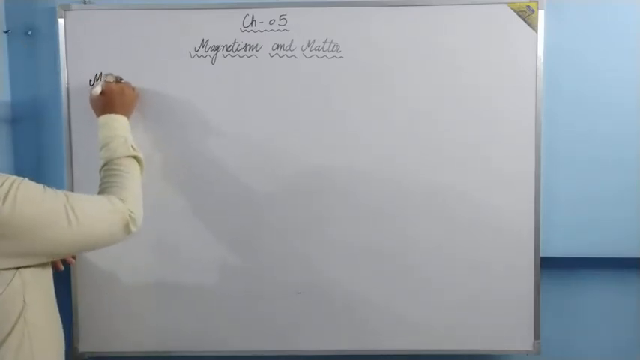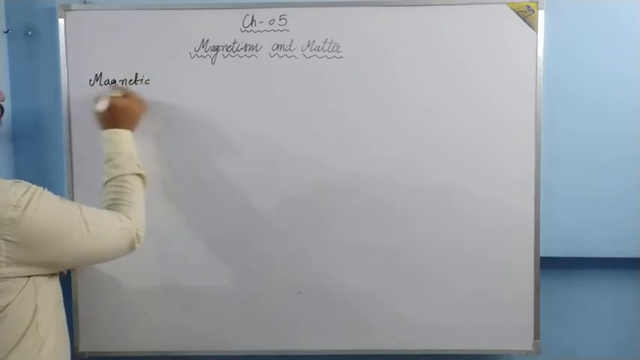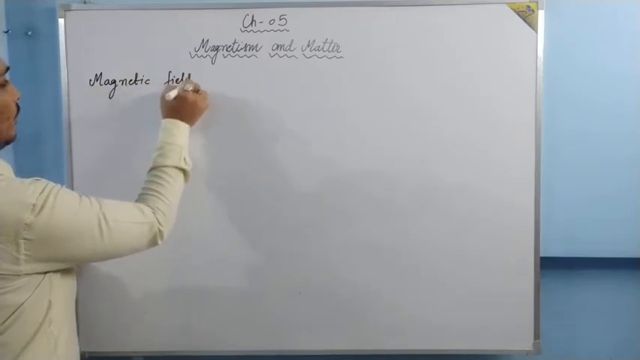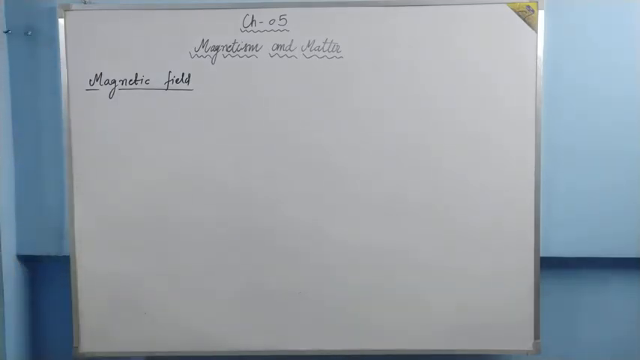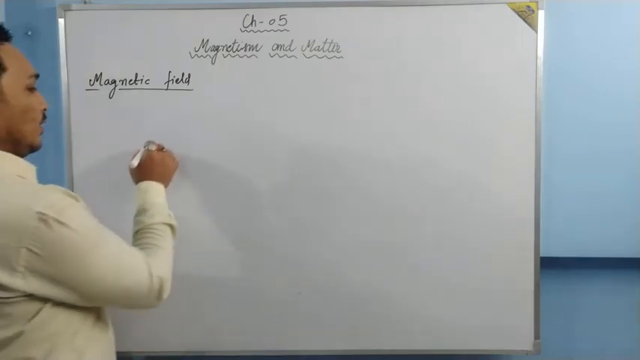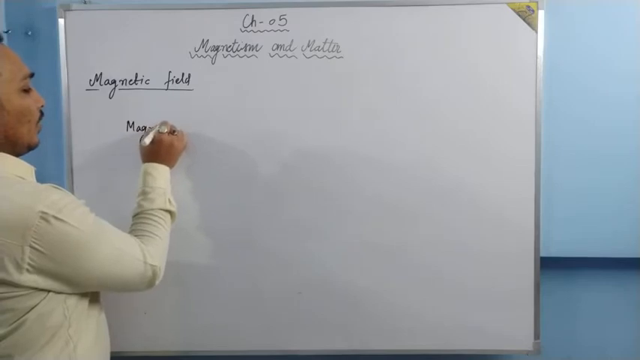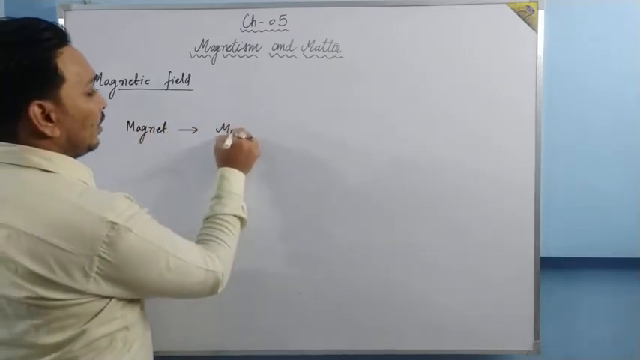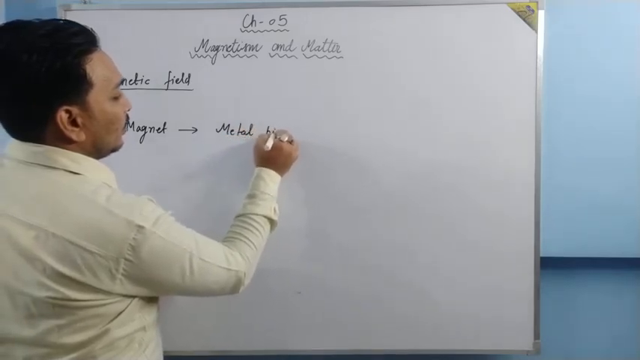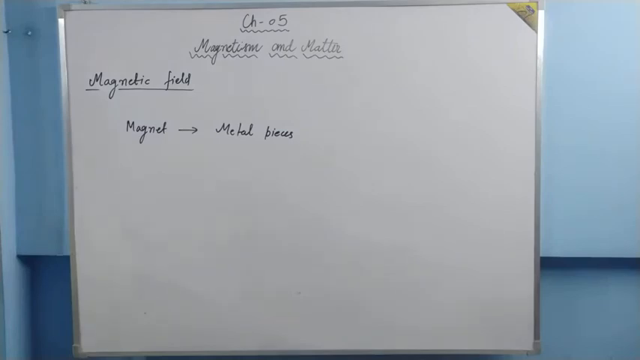What is a magnetic field? In the last chapter we have studied a lot about magnetic field. But what is a magnetic field? A magnetic field is something which deviates a magnetic compass. There are some materials in nature which behave like a magnet, and they have the property that they attract metal pieces towards themselves.